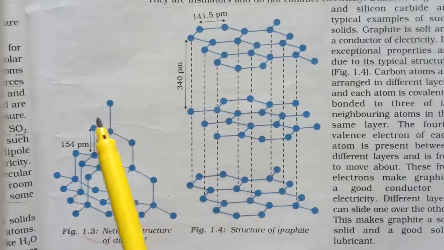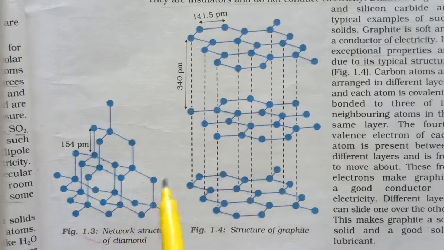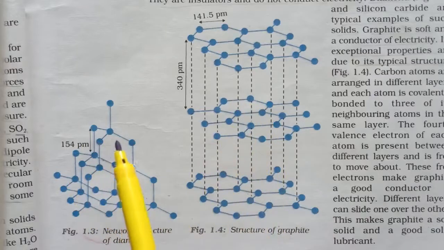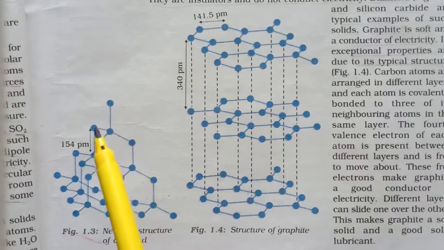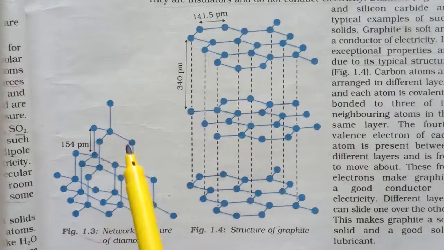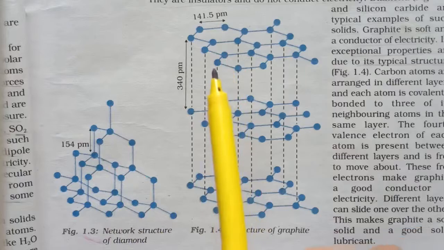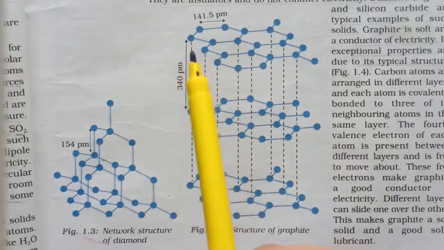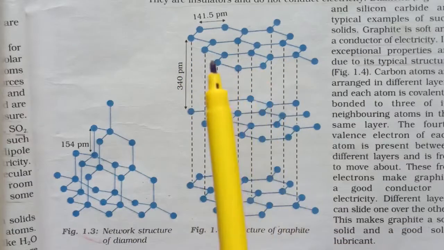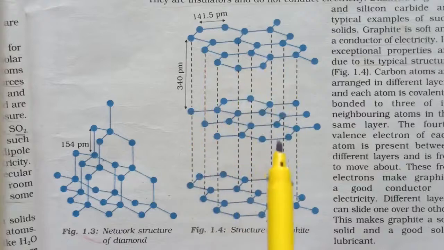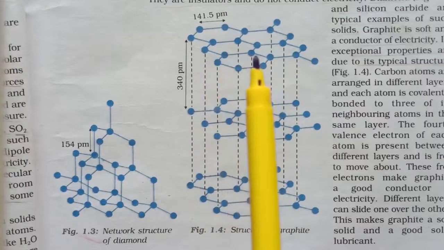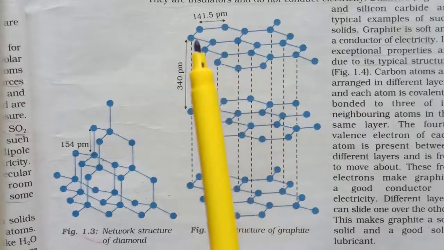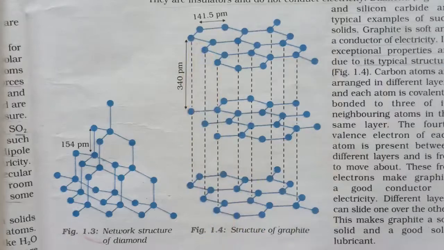So here is the network structure of diamond and graphite. In diamond, each carbon atom is covalently bonded to 4 carbon atoms. Whereas the structure of graphite is in layer form. That is, different layers are formed, and in these layers the carbon is bonded to its neighbors.